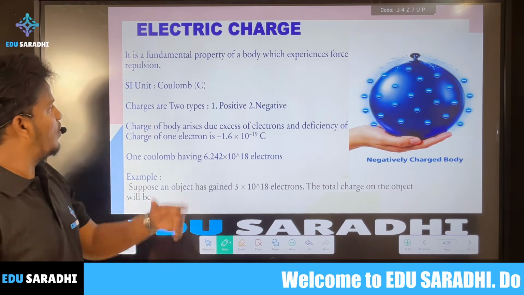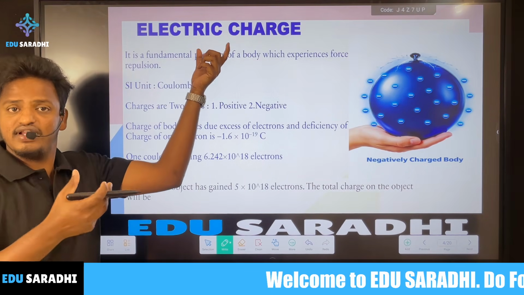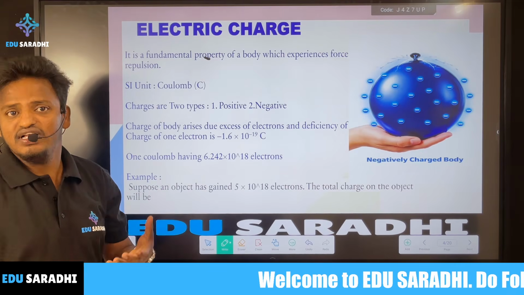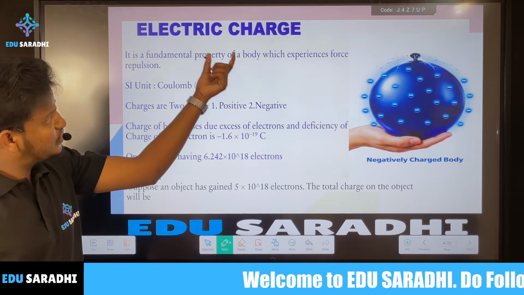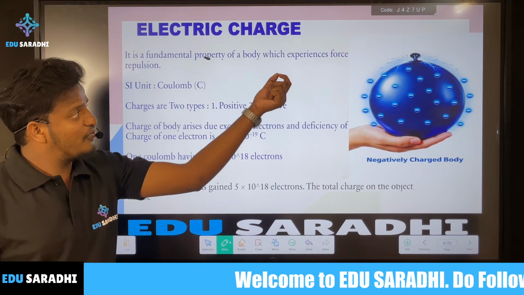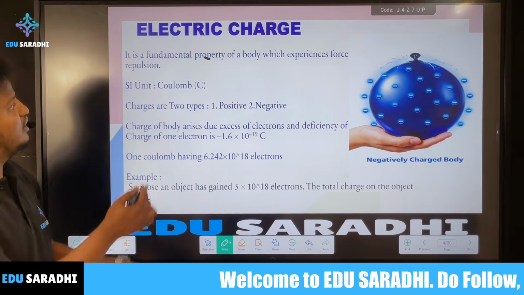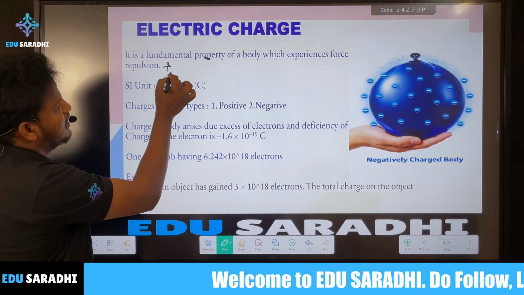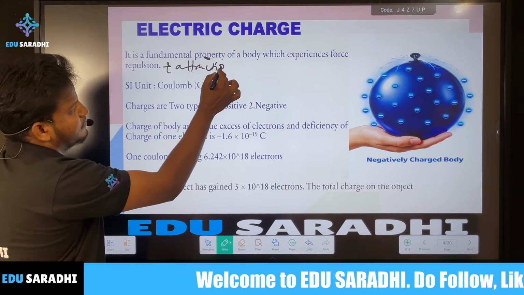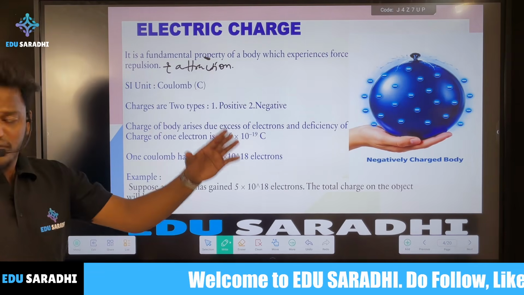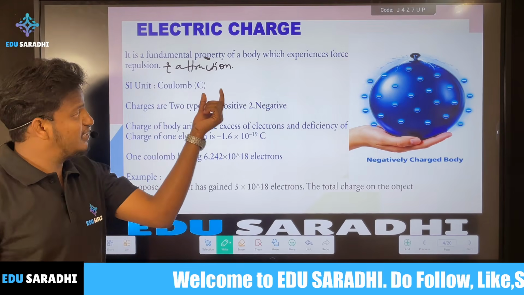Just like mass is a property of a body, charge is a fundamental property of a body which experiences a force of attraction or repulsion. The SI unit of electric charge is the coulomb, represented by C.